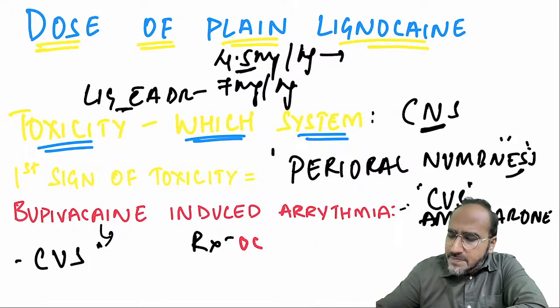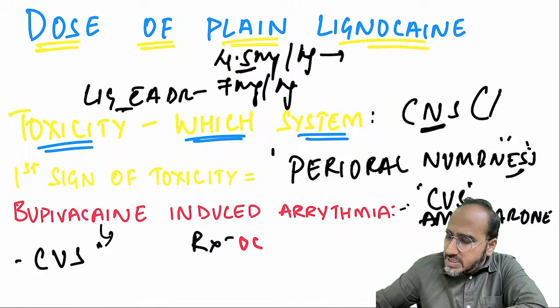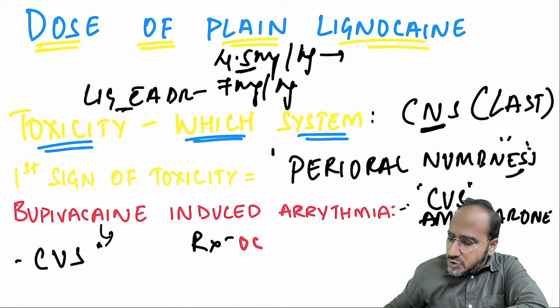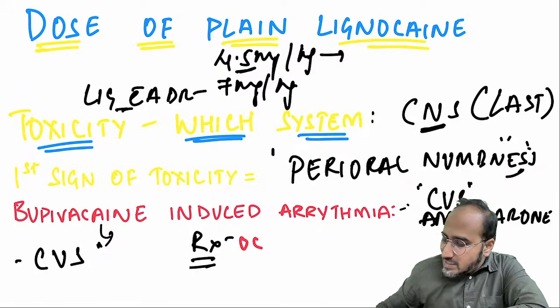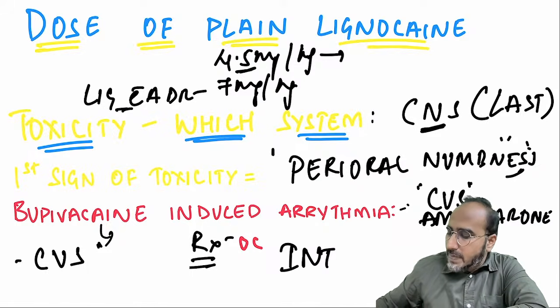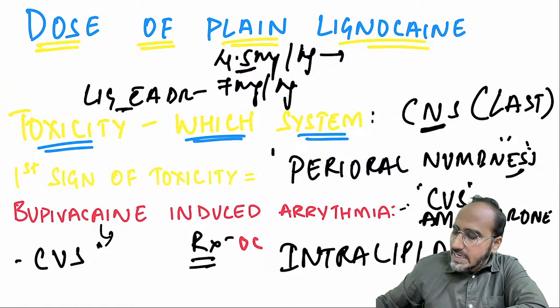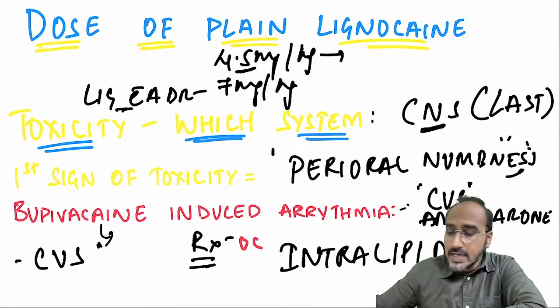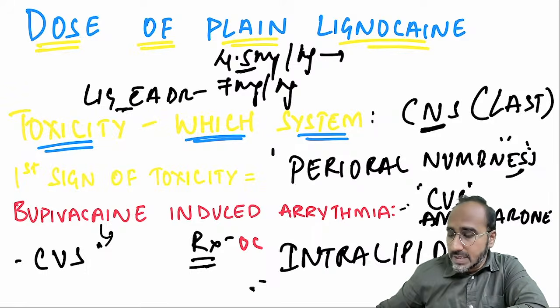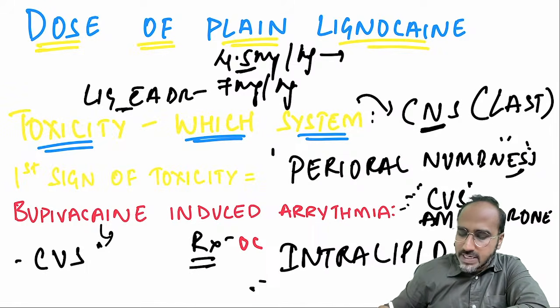If the patient develops local anesthetic systemic toxicity, LAST, the treatment of choice is always intralipid solution. Very, very important. 20% intralipid solution should be given. Okay, that is regarding the toxicity. But remember, lignocaine causes central nervous system toxicity and bupivacaine causes cardiovascular toxicity.